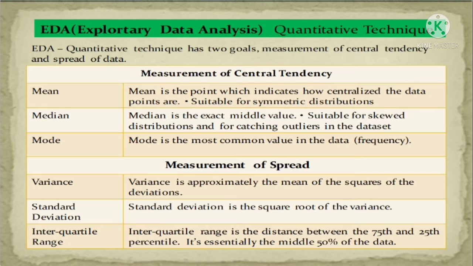All these six methods: the first three methods we are using for measurement of the central tendency, and the last three methods we are using for the measurement of the spreading of the data. These six methods we are using in quantitative technique to represent our data in the numerical format. These six methods have different formulas for representing the data in the numerical way.